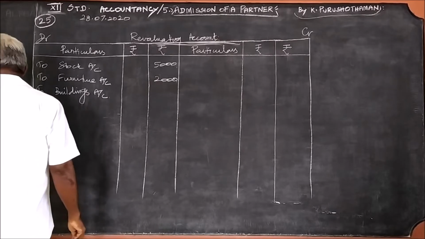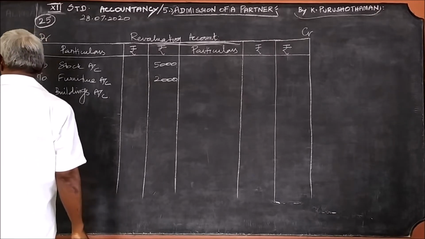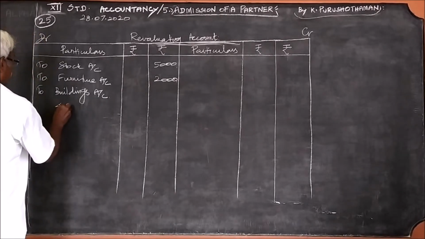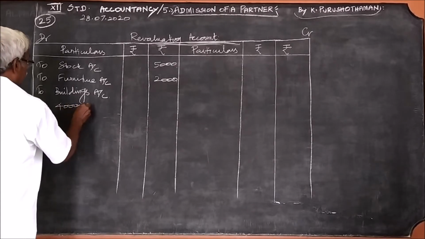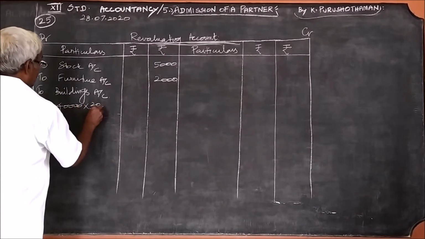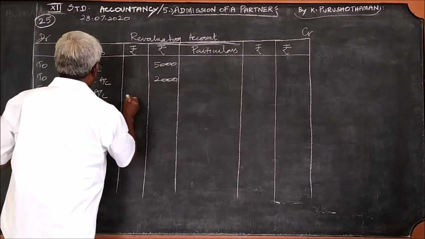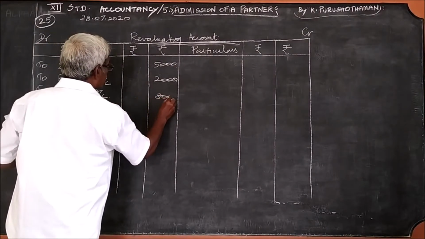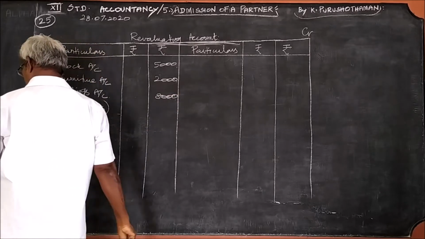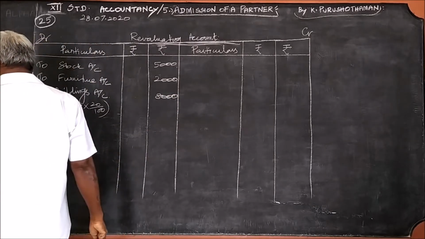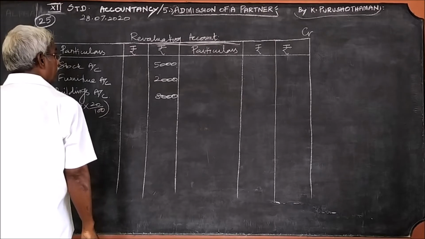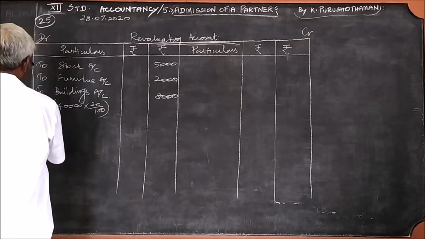It is given as 20%. Buildings value 40,000. For this 20%, 20 by 100, it will be 8,000. So in this problem, no such profit item is given. We can close the revaluation account.